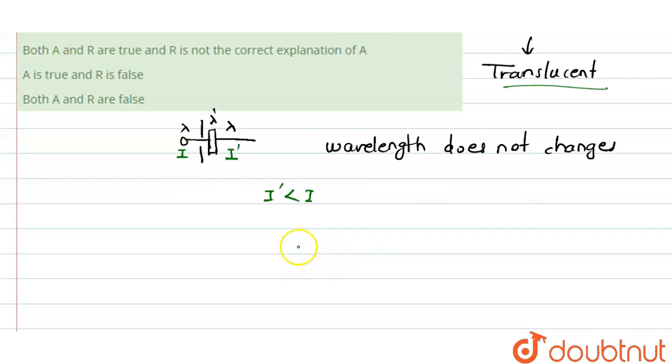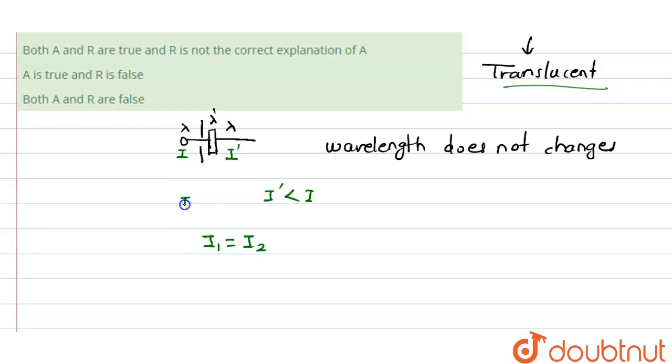So we will get an interference pattern on the screen, but that pattern is not distinct, because if we want a distinct pattern on the screen, means the best contrast between maxima and minima, then we will have to use the condition that I1 should be equal to I2. So there are two slits.